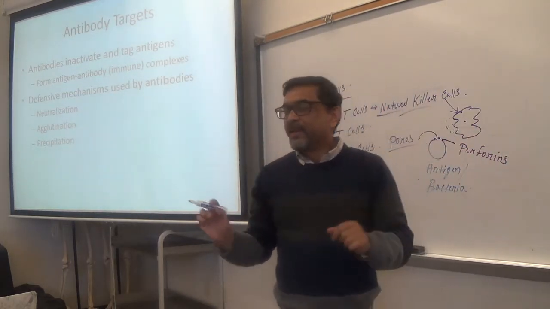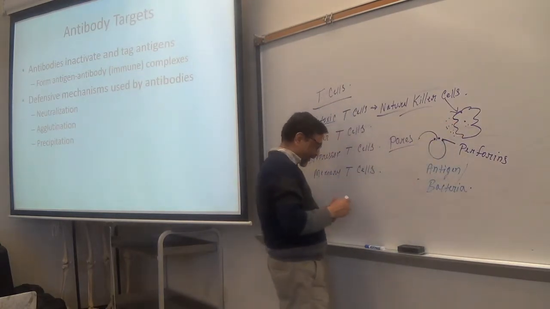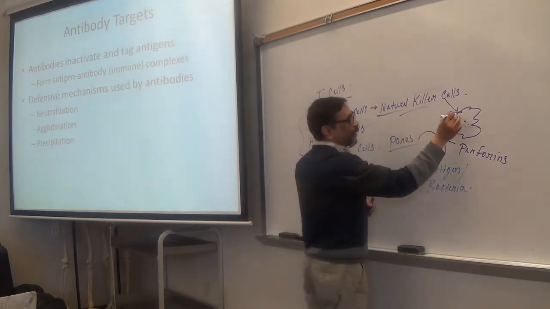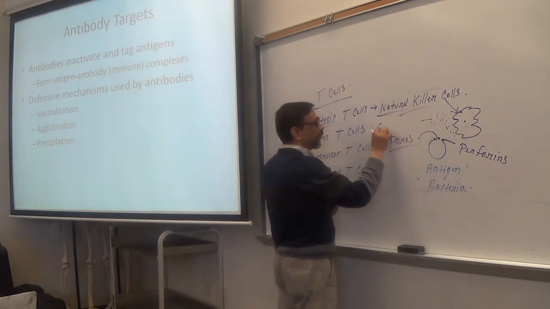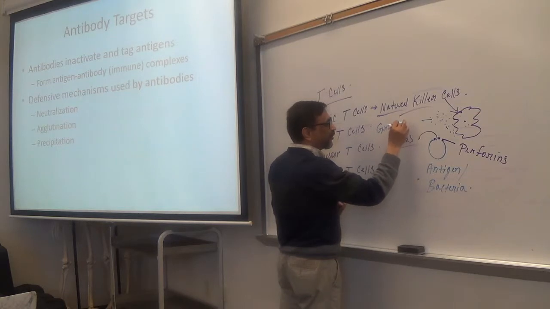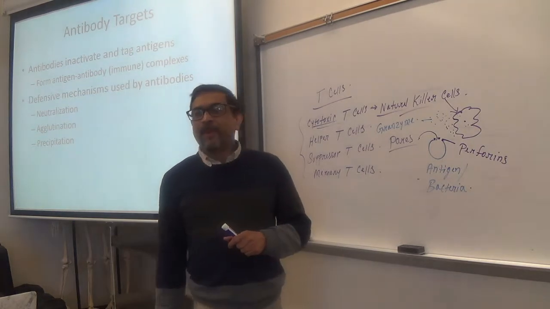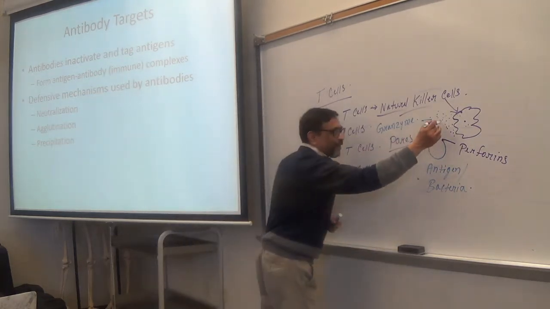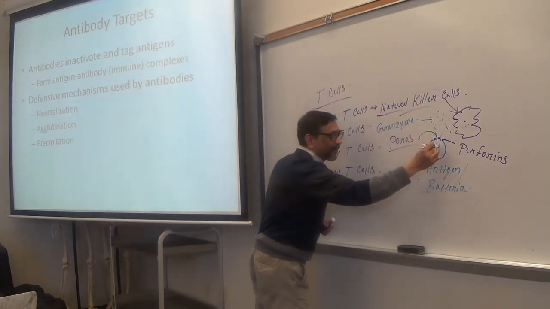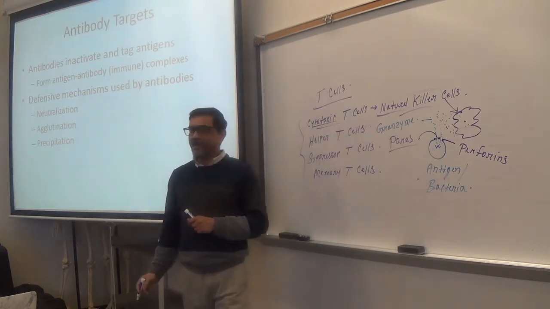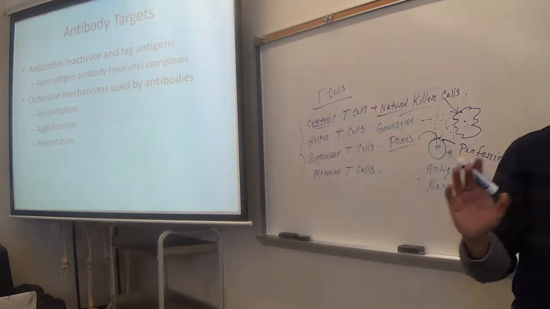Is it clear? And then after that, the cytotoxic T cells will secrete other chemicals. These are called granzymes. And these chemicals will now easily get into the bacterial cytoplasm. Make sense? So let's go back again.